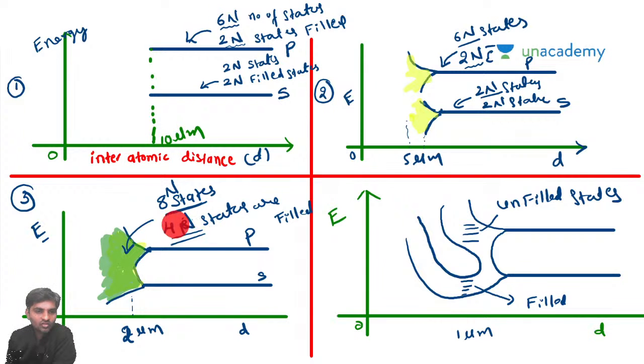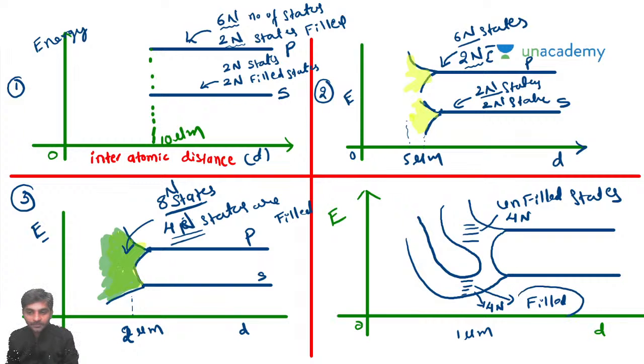But still, those electrons may be moving from one state to another state. But here now what happens, sir? All the filled states will form one energy level. All unfilled states will form another energy level. Sir, this filled state, how many electrons are there here? Here you will be having 4n states, and here we will also be having 4n states. So here 4n unfilled states and 4n filled states.